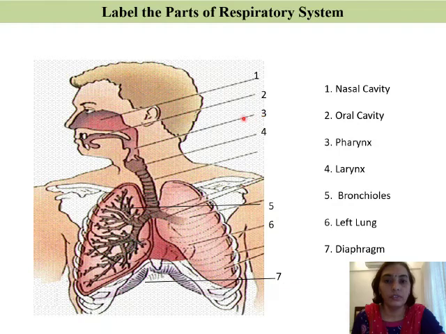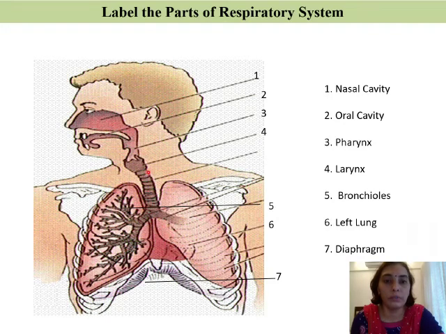Third one, this is the pharynx. Pharynx is a common passage for both food as well as air. Then we have the fourth one here. This is the larynx, also known as the voice box. Then this ring-like structure which you are seeing here is called the trachea or the windpipe.